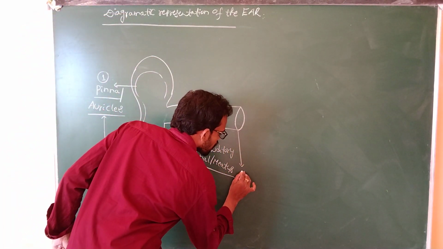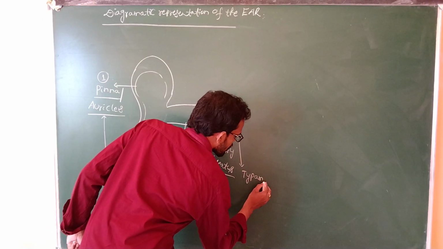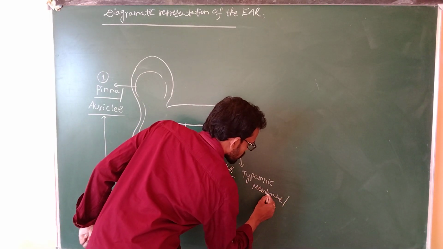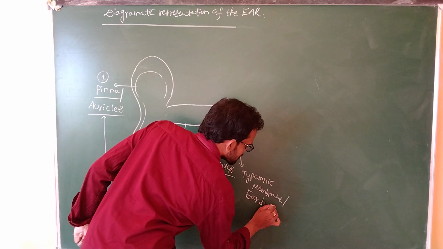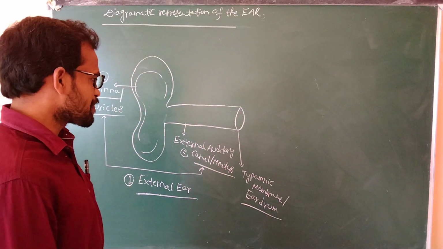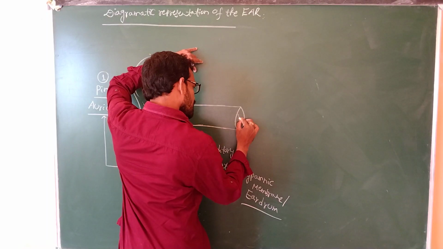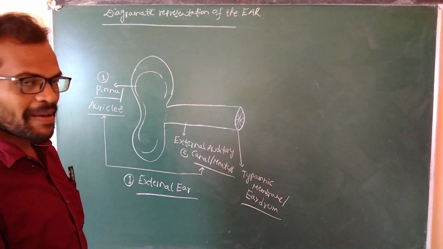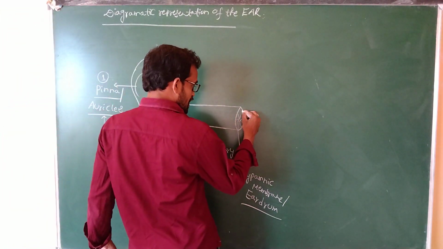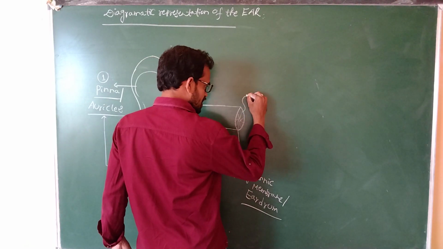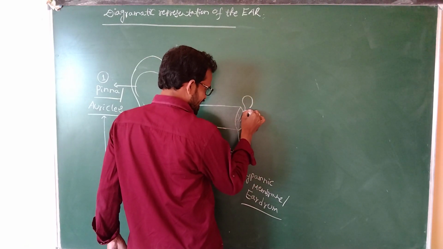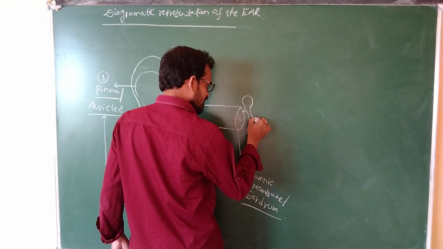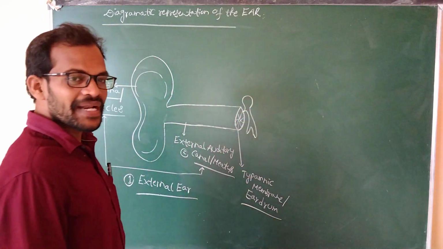The tympanic membrane, also known as the eardrum, opens into the tympanic cavity.